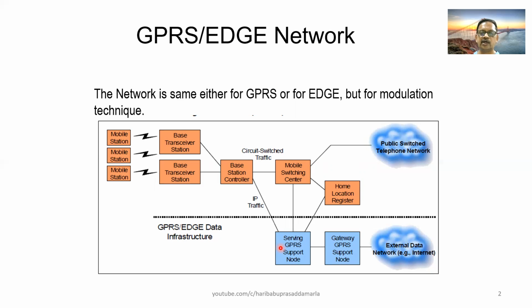So there are two important elements as far as the GPRS or EDGE data infrastructure is concerned. The one is SGSN, serving GPRS support node. The other one is GGSN, gateway GPRS support node, which is connected to the external data network like the internet. It need not be the internet.